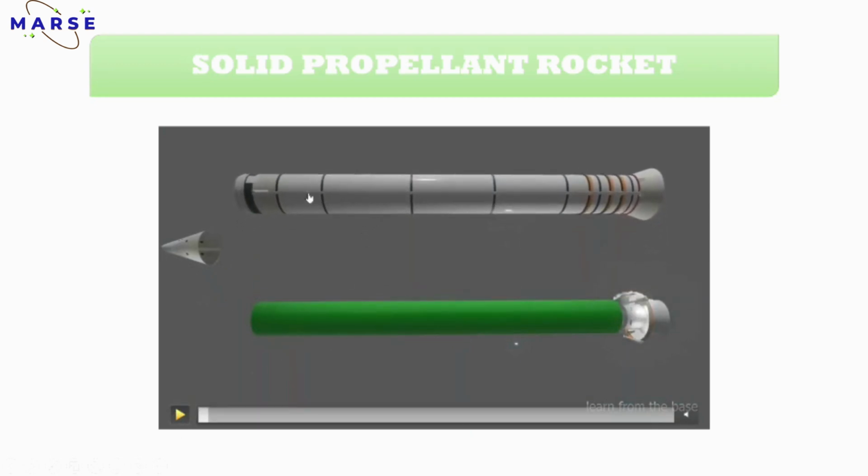So this is the outer part, the outer body of the rocket. Got it? The outer body is mainly made of aluminium, titanium, etc., because the weight of aluminium is low as compared to steel and other types of metals. You can see the first part is the nose part. What is the use of the nose part? Mainly the payload section is present in the nose part, and the rest of it is the propulsion system.